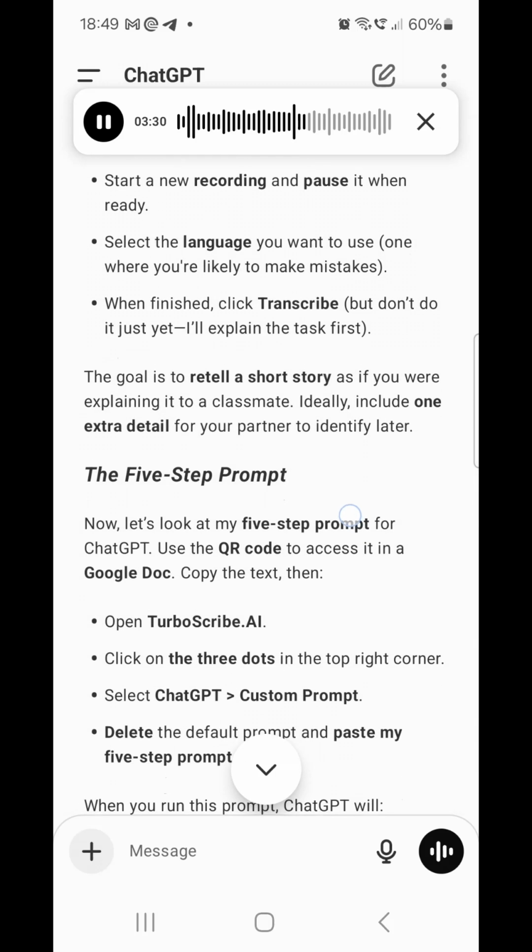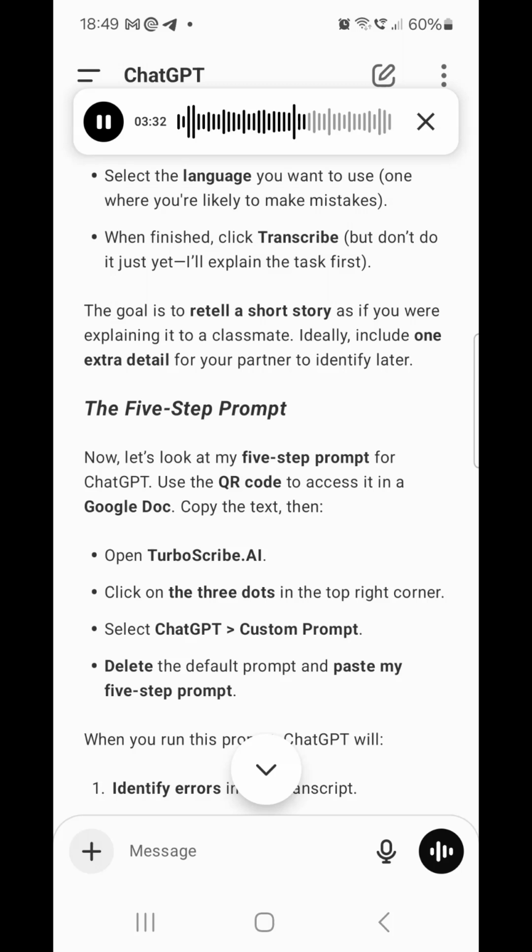The goal is to retell a short story as if you were explaining it to a classmate. Ideally, include one extra detail for your partner to identify later.